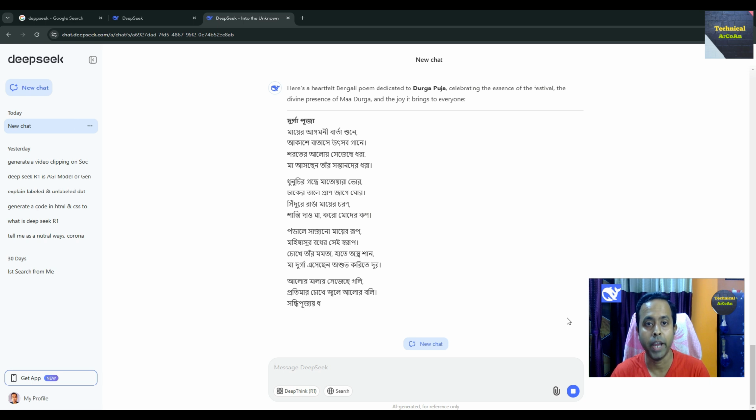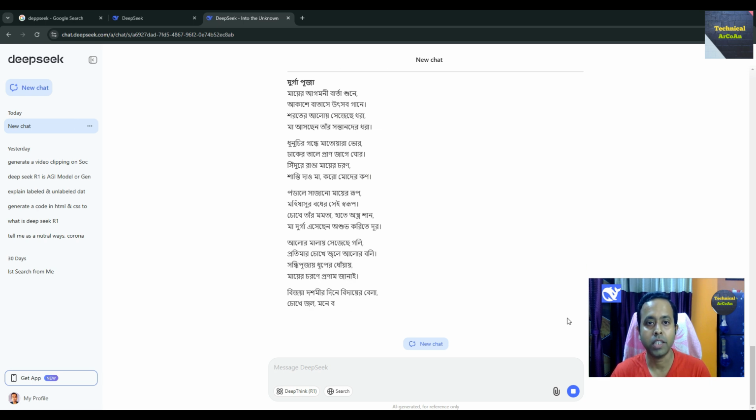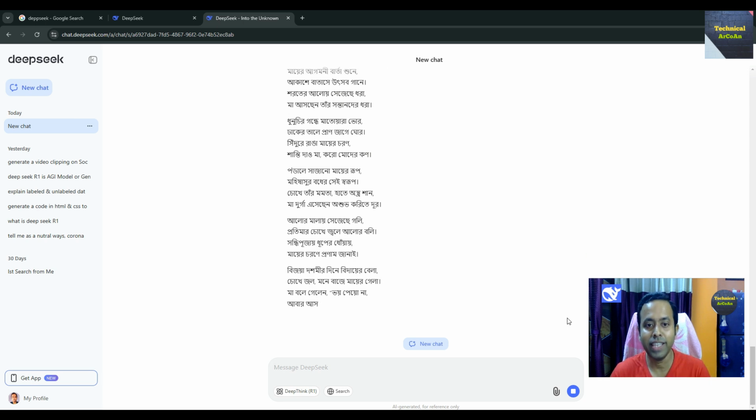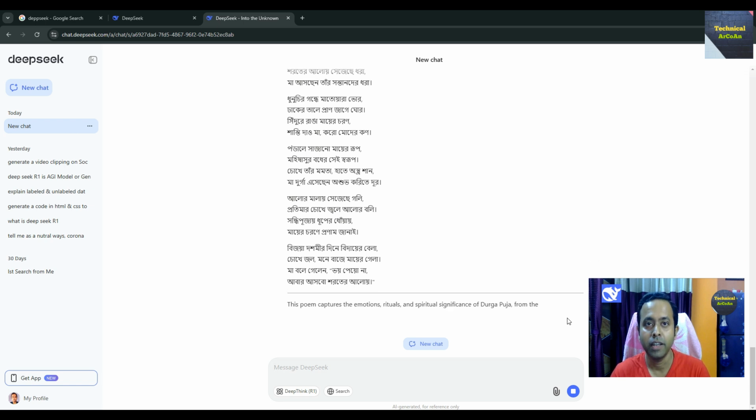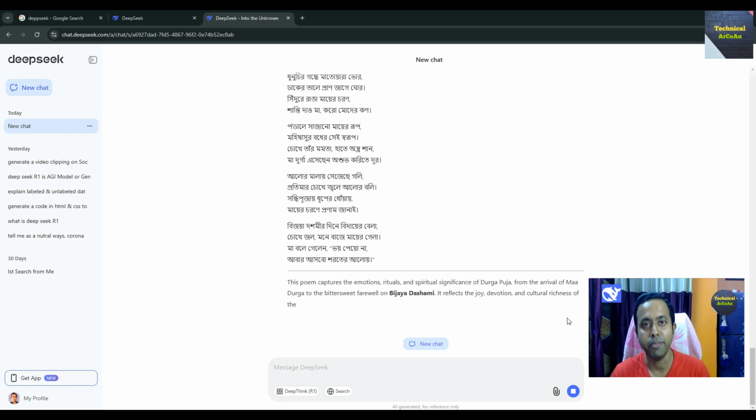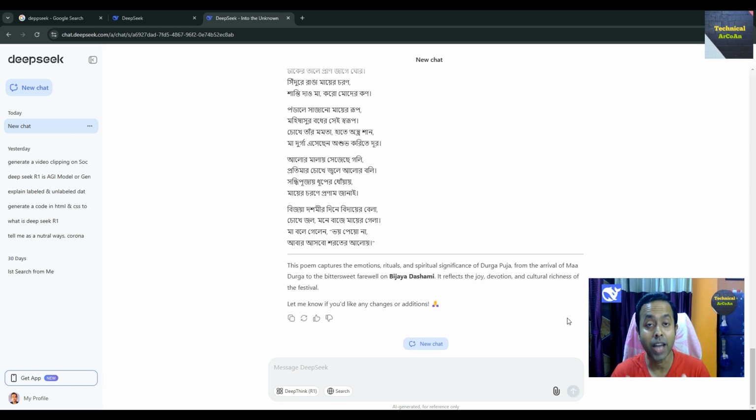So Durga Pujo Mayer Agomoni Barta Shune, Akasher Batashe Utsav Gane, like this poem is automatically generated by this DeepSeek AI model. This is the DeepSeek R1 model, which is pre-trained and is one of the generative AI, based on the LLM model, meaning large language model, which is a type of artificial intelligence, right?